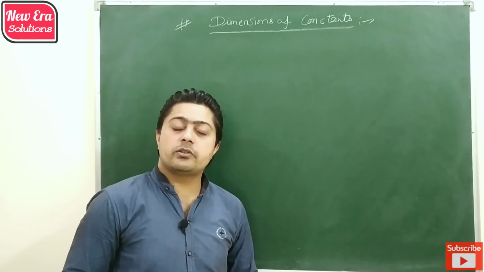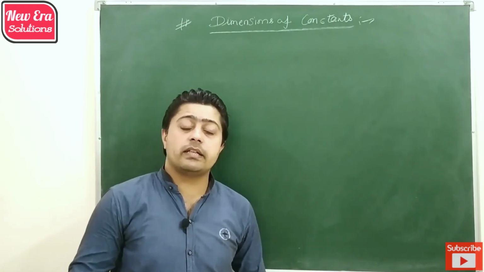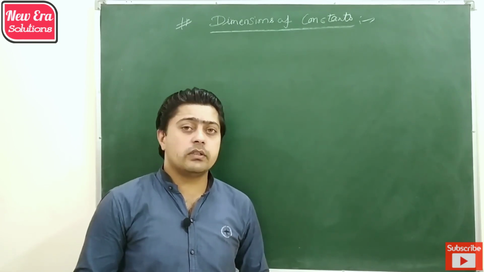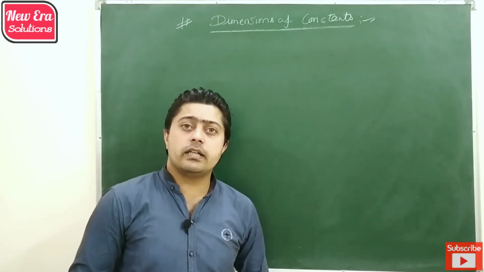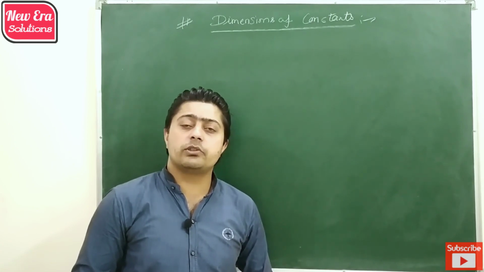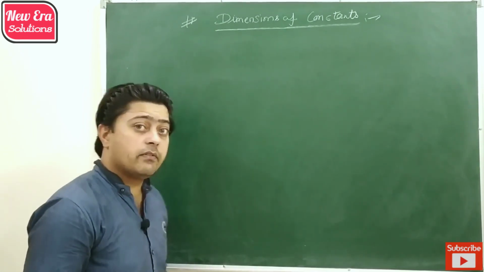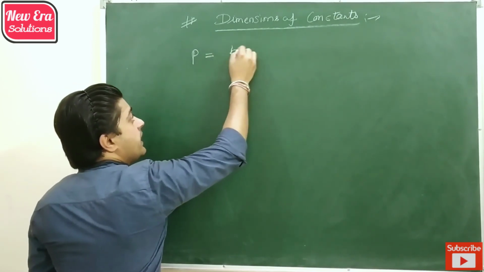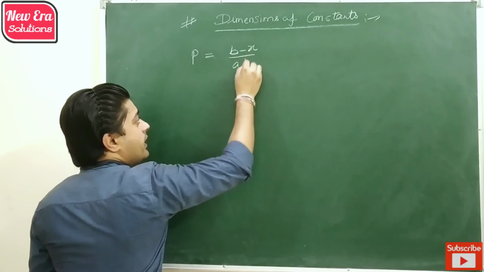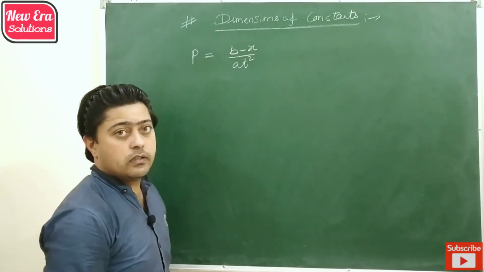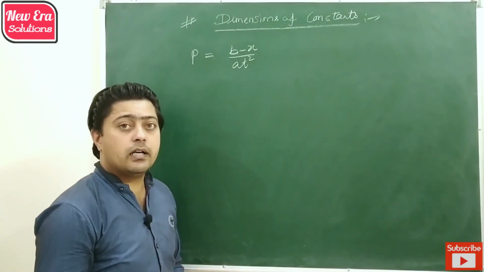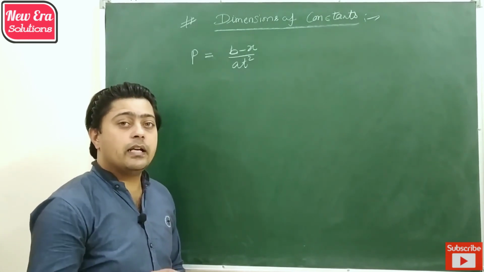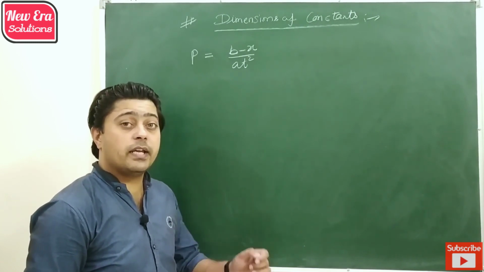The next application of dimension is that by using dimensional equation we can also find the dimension or the formula of a given constant or any unknown terms mentioned in the formula. So if we have an equation like this, P is equal to (B minus X) upon A T square, where P represents power, T represents time and X represents distance, and we have to find the dimension of A and